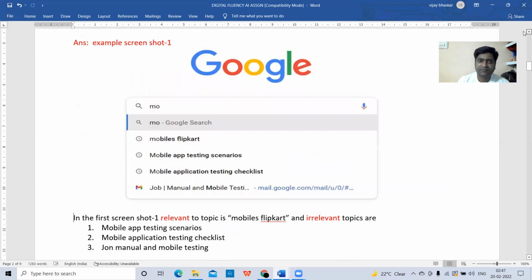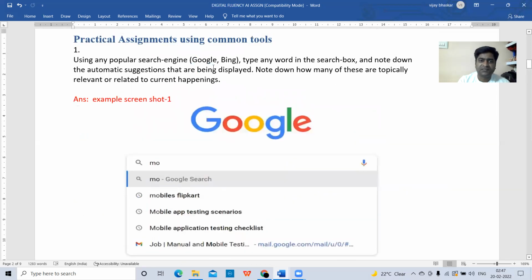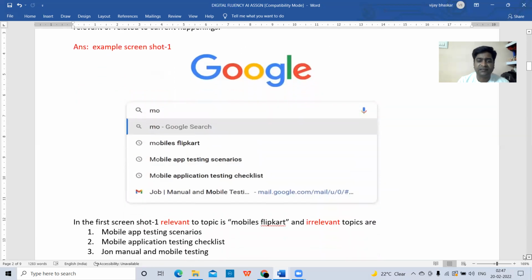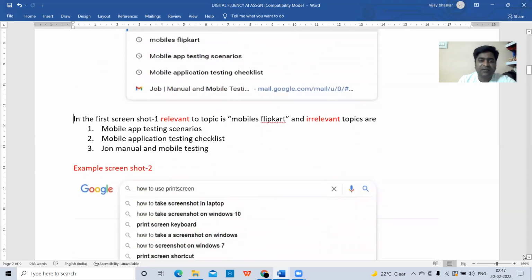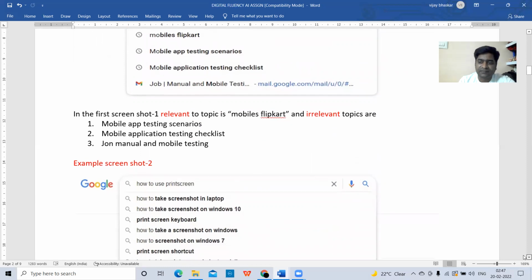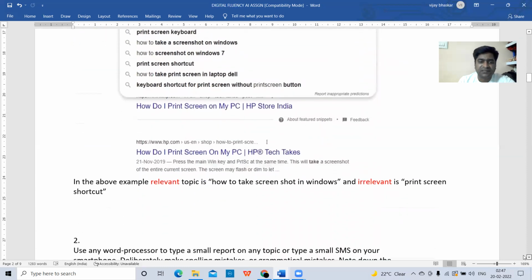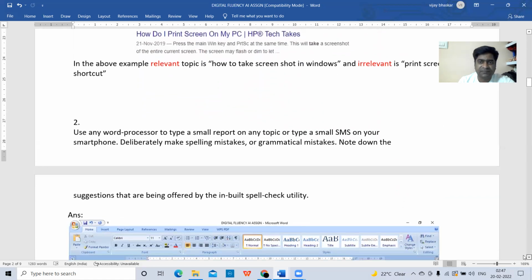Just go back. So here, using any popular search engine, I am using Google search engine here. Type any word in the search box. I typed here mobile, MO, and note down the automatic suggestions that are being displayed. So here, automatically it will suggest so many things, but out of these, some are relevant and some others are irrelevant. We have to note down that. That's what I am doing here. I have noted down the relevant and irrelevant topics in screenshot 1 and screenshot 2. So that is the answer for the first question.